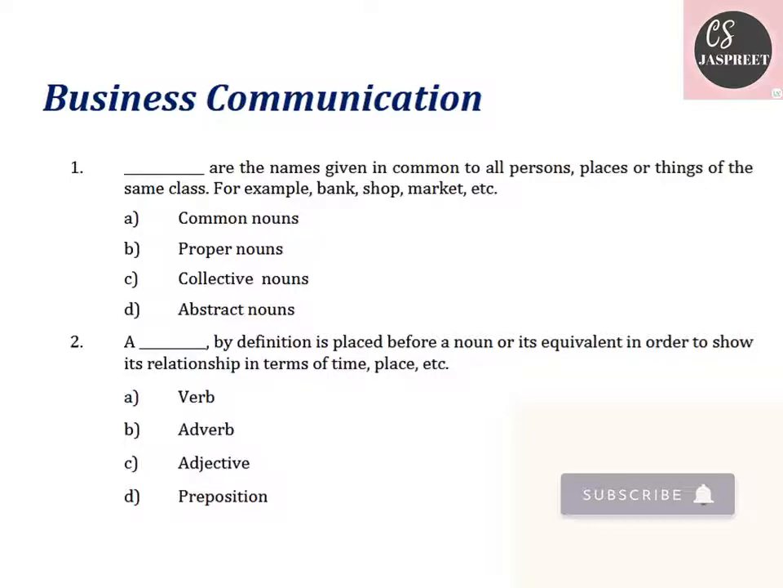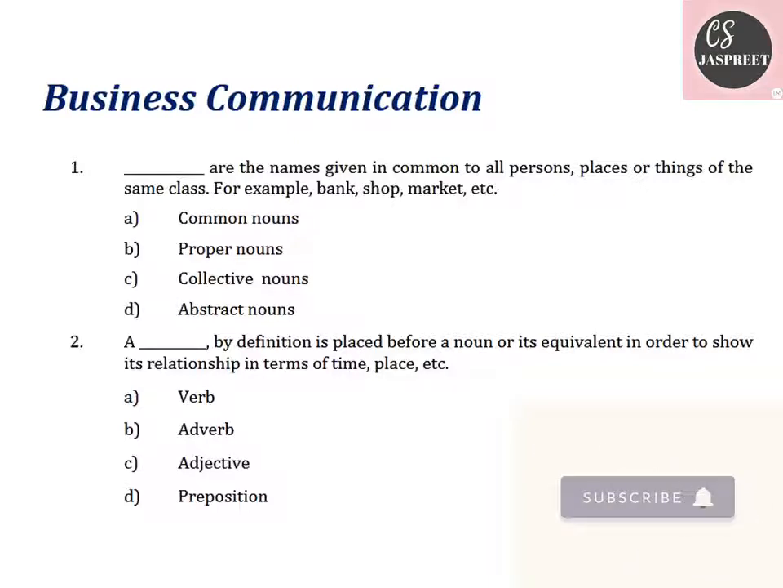We have these four options: common nouns, proper nouns, collective nouns and abstract nouns. The answer is common nouns, because it is a name given commonly, like bank, shop or market, without specifying the name. In proper nouns, you specify the proper name of a person, place or thing. In a collective noun, you refer to a collection of people, places or things. An abstract noun is an idea or a quality. It is not a physical thing. So the answer is common nouns.